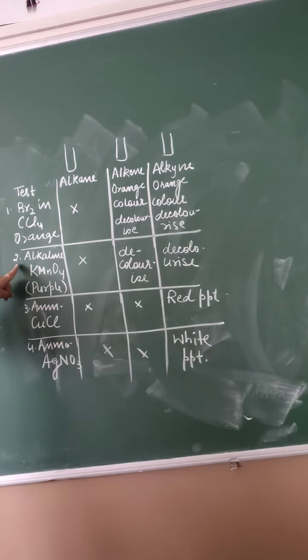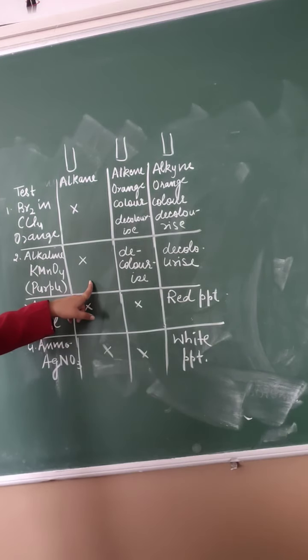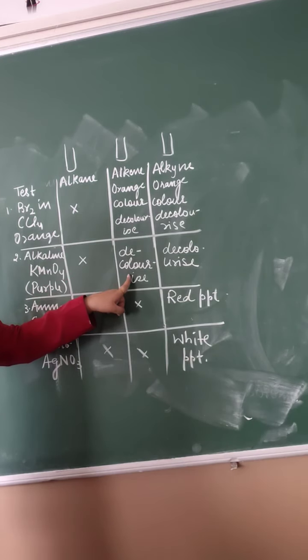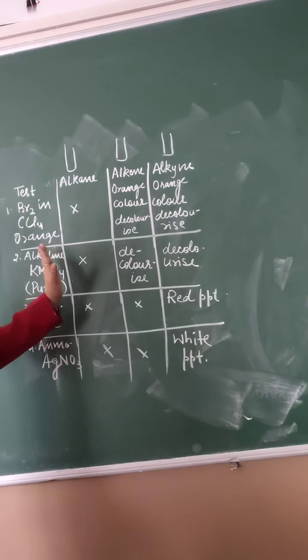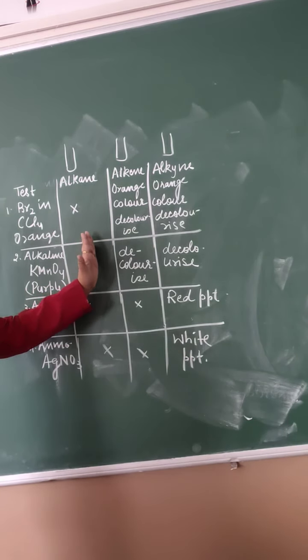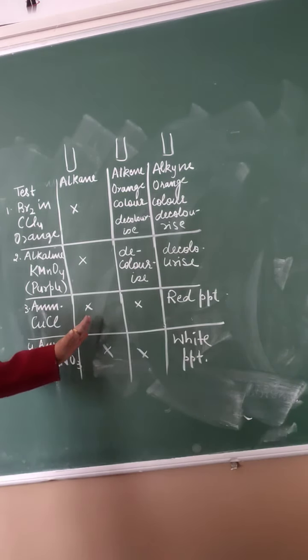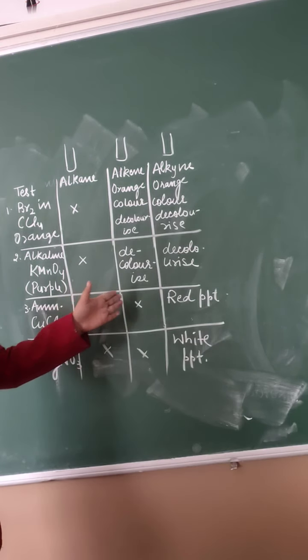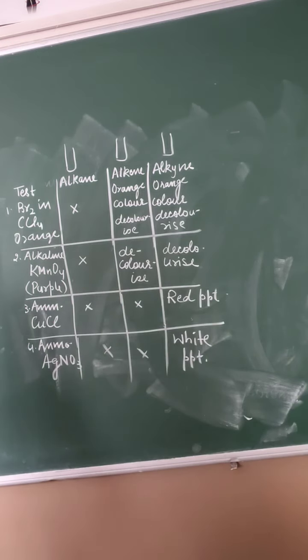Now alkaline KMnO4 we can take, which is of purple color, not giving any reaction with alkane, but purple color decolorized with alkene and alkyne both. Now from here also alkane can be distinguished from alkene and alkyne. Now ammoniacal cuprous chloride, it will not show any reaction in alkane, not show any reaction in alkene, but give red precipitate in alkyne.